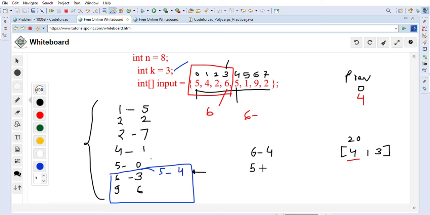After that, 5 5 will be there, correct? And after that 9 7, right? 9 is 6 means 7, correct? 9 7.